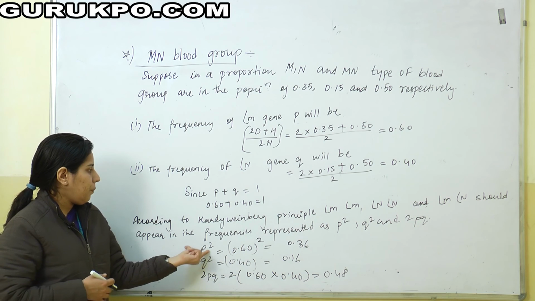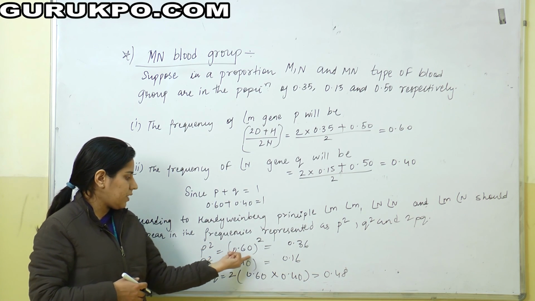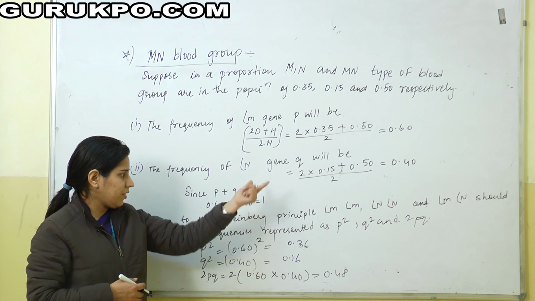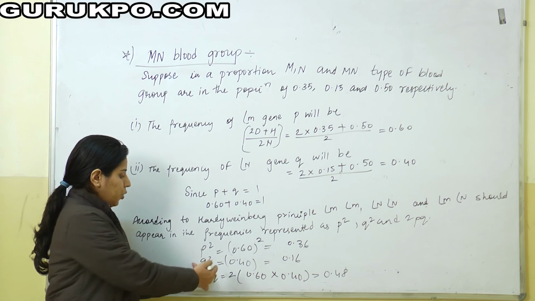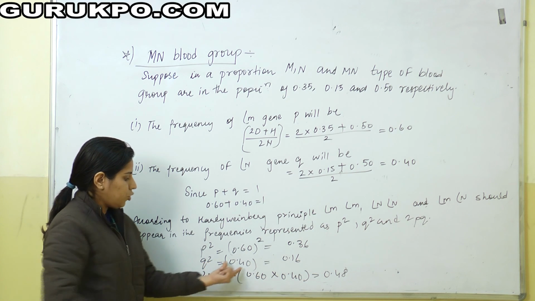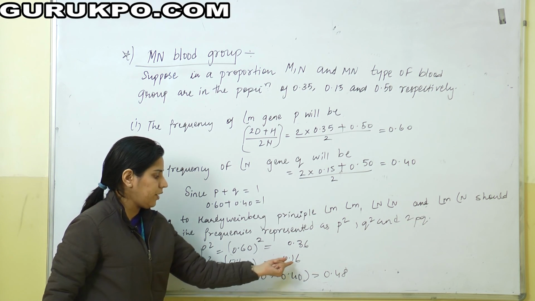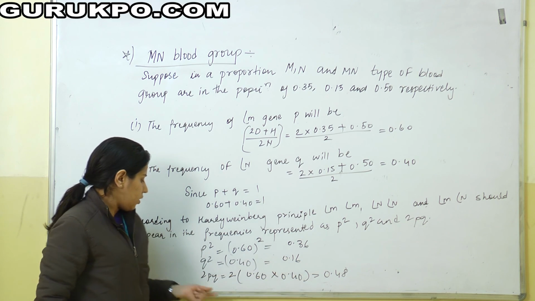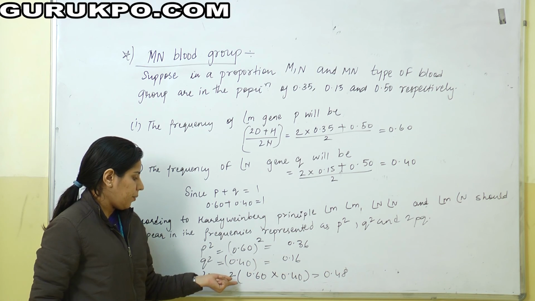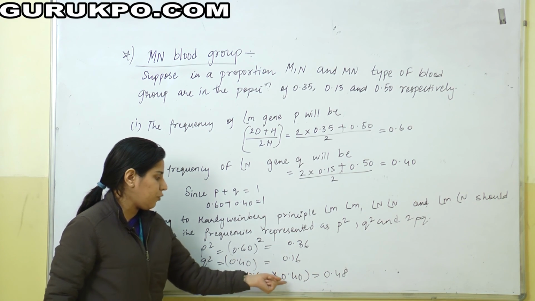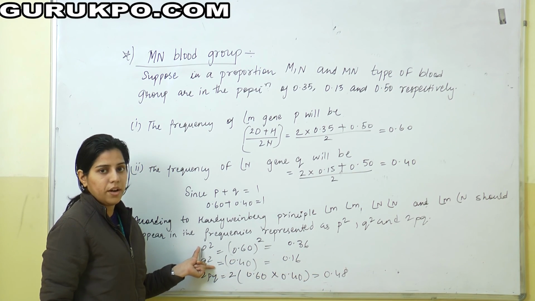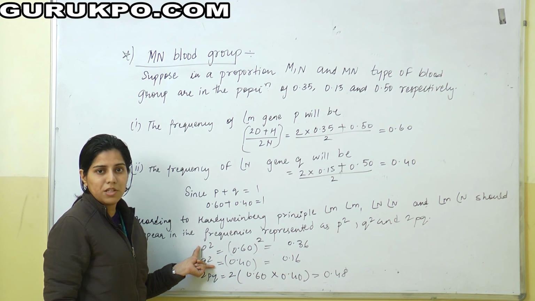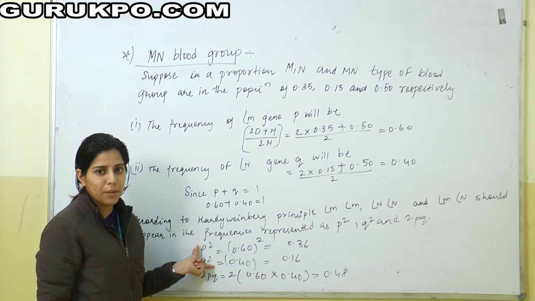So we have taken P square, with P equal to 0.60, which gives 0.36, and the other one is Q square, with Q equal to 0.40, which gives 0.16. So 2pq, 2 into 0.60 into 0.40, is equal to 0.48. The total, P square plus 2pq plus Q square, is equal to 1, and that is called the Hardy-Weinberg law of genetic equilibrium. Thank you.